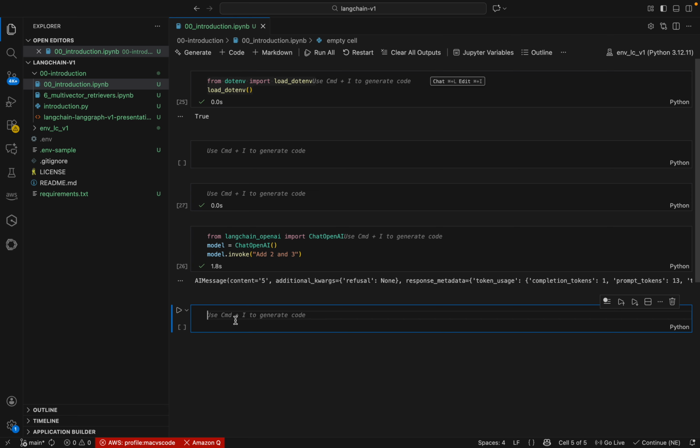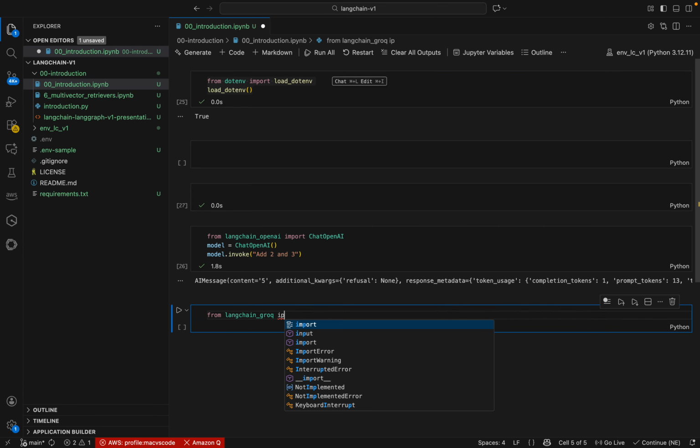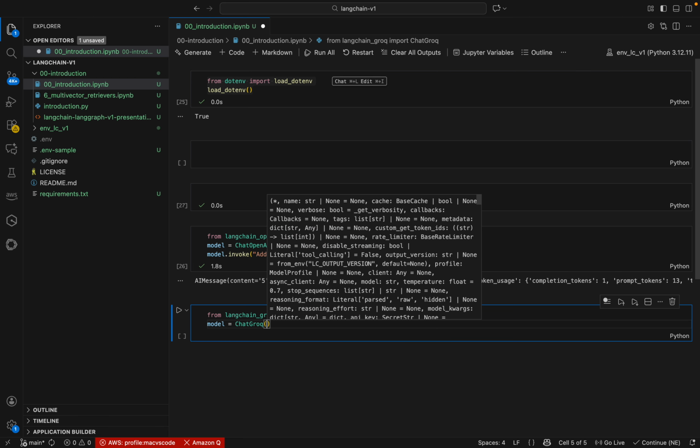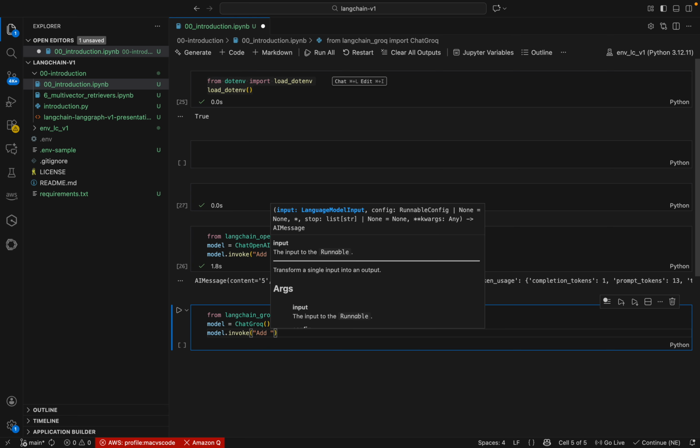Now let's think I want to use the Groq. So how will I use the Groq in LangChain? We just completed the OpenAI, then Groq is something different to implement. Let's see that. So let's do langchain_groq. Let's import ChatGroq. Okay, let's have the model, ChatGroq. Then I can do model.invoke, and I can pass add 2 and 3.